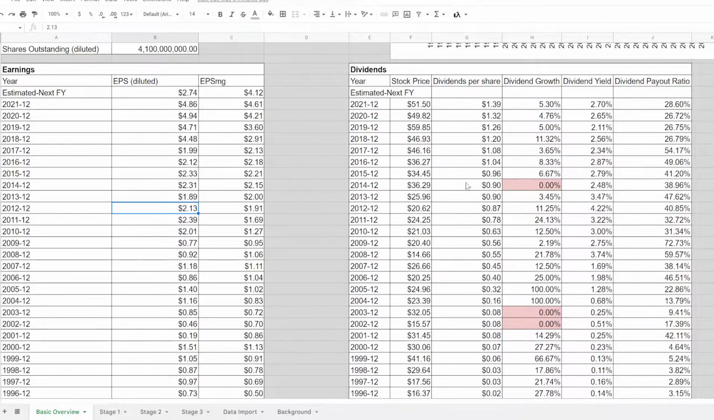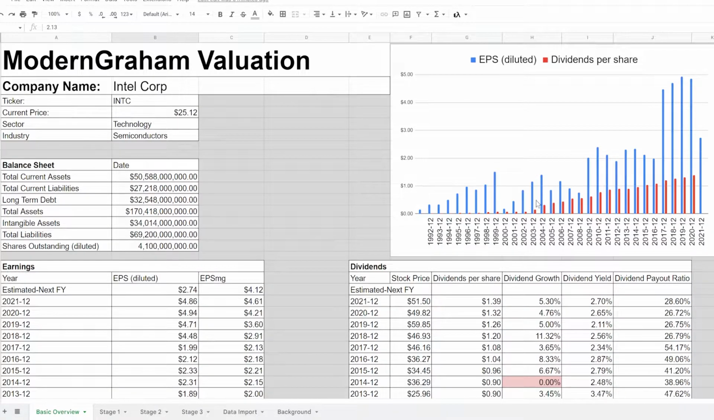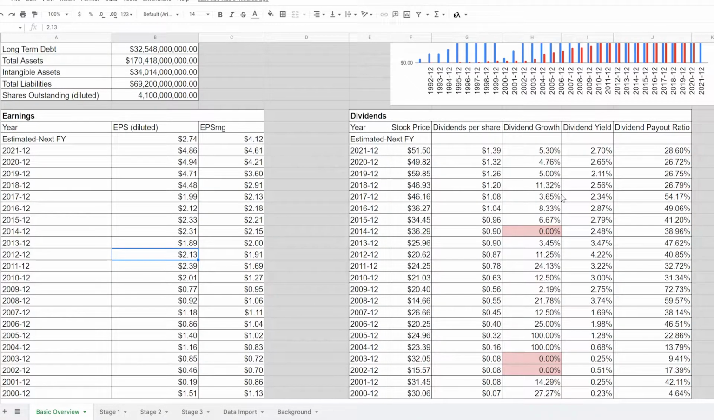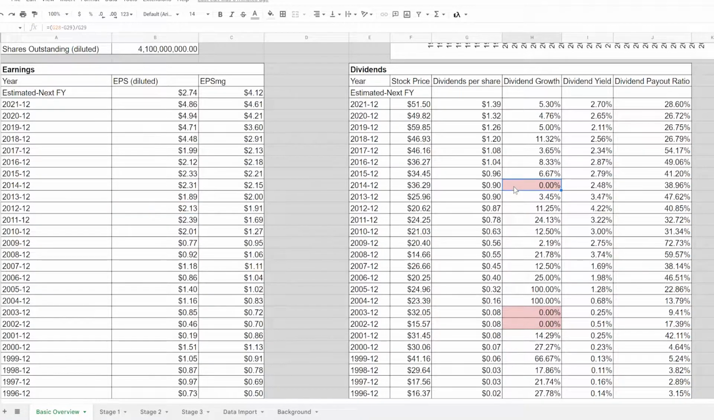Dividends. We have seen the dividends rise pretty well. You can see that on the chart here. Even when the earnings have gone down, the dividends have gone up. And that is exactly what we like to see in a company, that dividend growth. The only year it did not grow is 2014, where it stayed at 90 cents per share. We can look to see what was happening with earnings. Interestingly, their earnings did go up that year. So I'm not sure why the dividends didn't rise, but that is pretty much the only year since the tech crash that the dividend has not gone up.